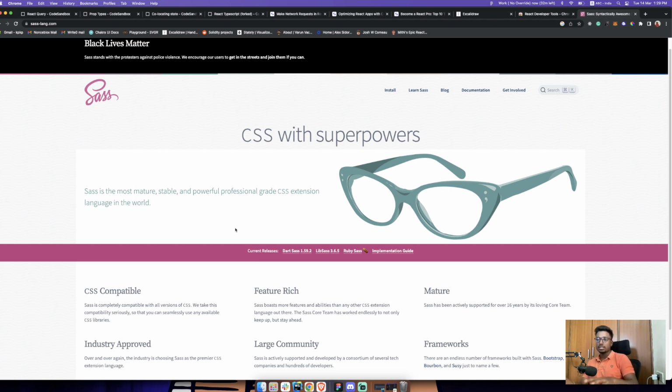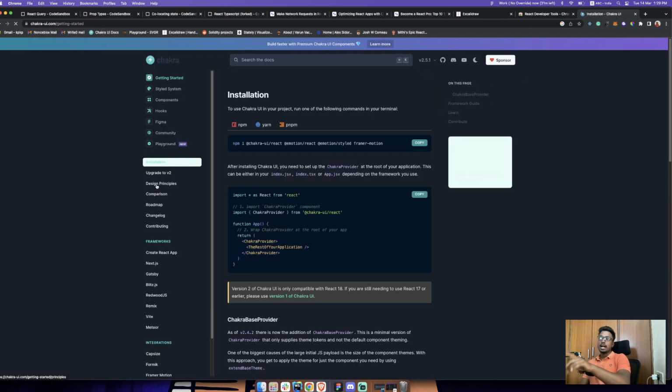So you'll basically get cross-browser support, and no matter if your user is using Firefox, Chrome, or whatever it is, they'll be able to experience the full application. Nothing would break. Okay, so use Sass if you want to write CSS from scratch, or else you can use libraries like ChakraUI. ChakraUI is something that I use in all of my projects.